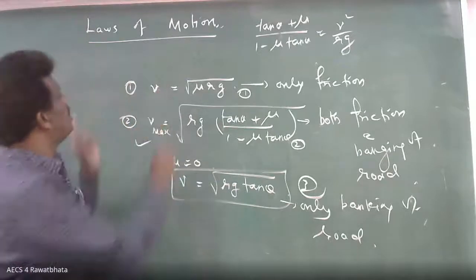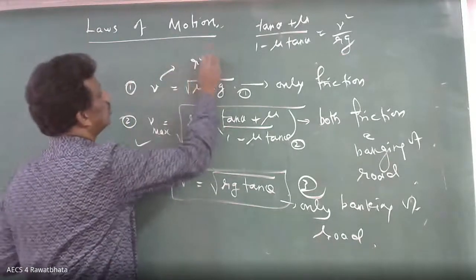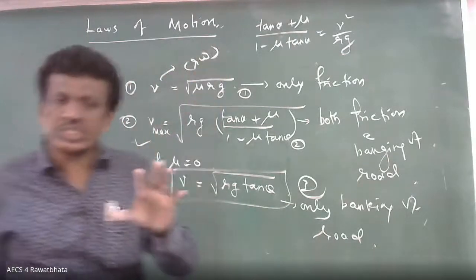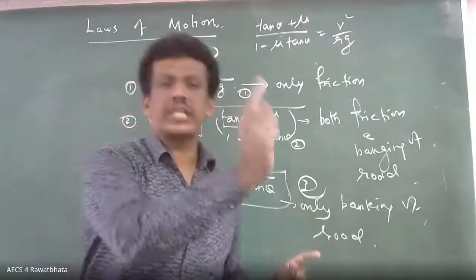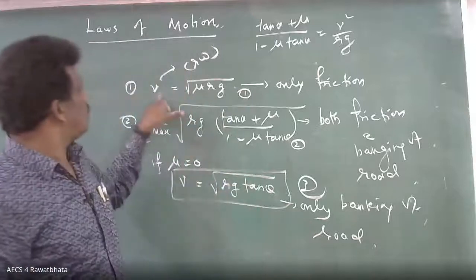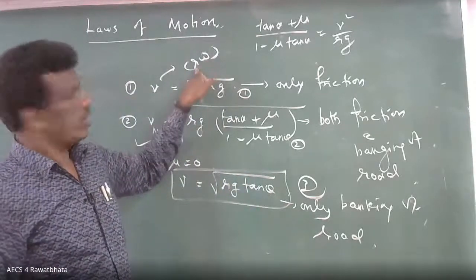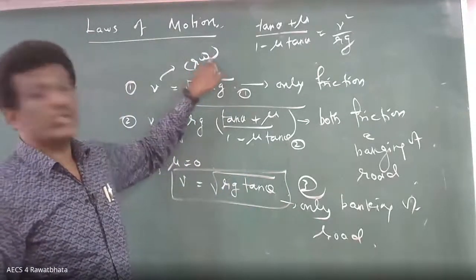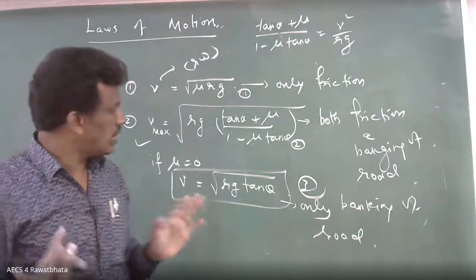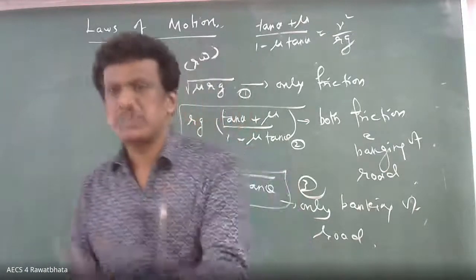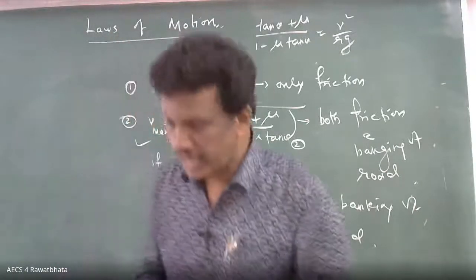One more thing I told here. V, if you want, you can change it to R omega, depending on the question. With what distance can the object rotate so that it will not skid? Then R you can find. Or what will be the angular speed for that? Omega you can find out. So that's why I'm not going with a specific question. In general, I explained to you.